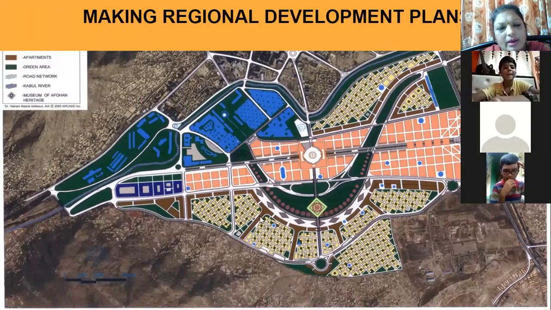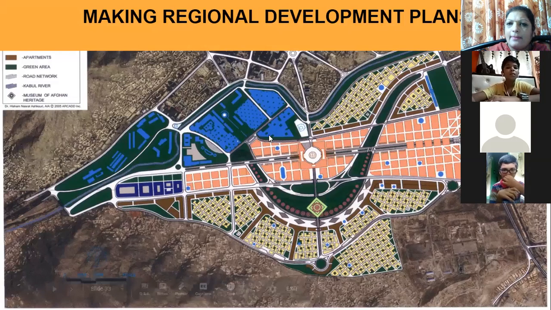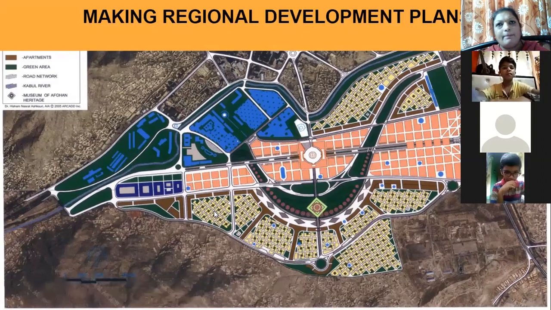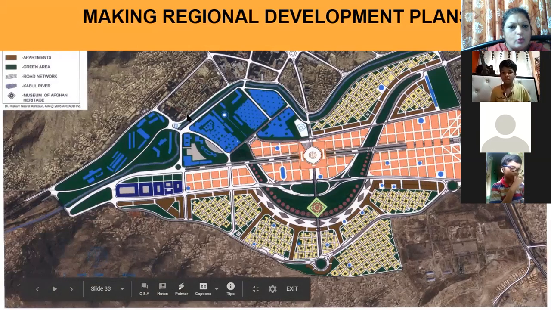Another example I'll give you is when you visit the malls. When you enter, at the entrance, you can see a map of that mall according to the floors, which shop is located on which floor. So when you go through that map at the entrance of the mall, you can easily see that, okay, I have to go to the food court. That food court is located on the fourth floor. So you can go to the fourth floor. That is the outline map. Similarly here, this is also an outline map if you want to develop any region.